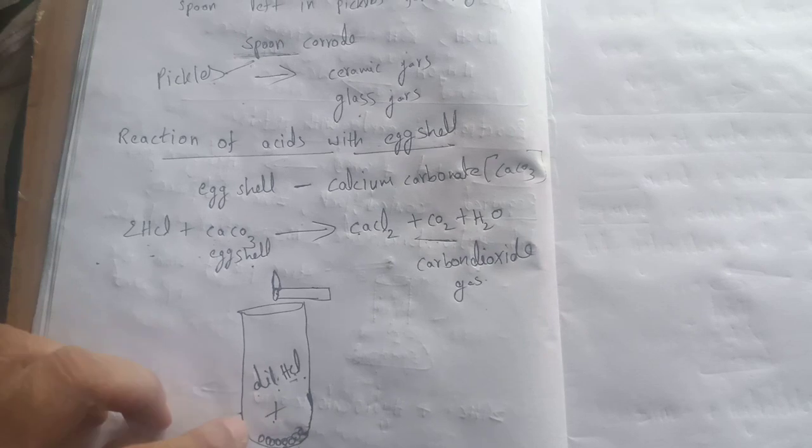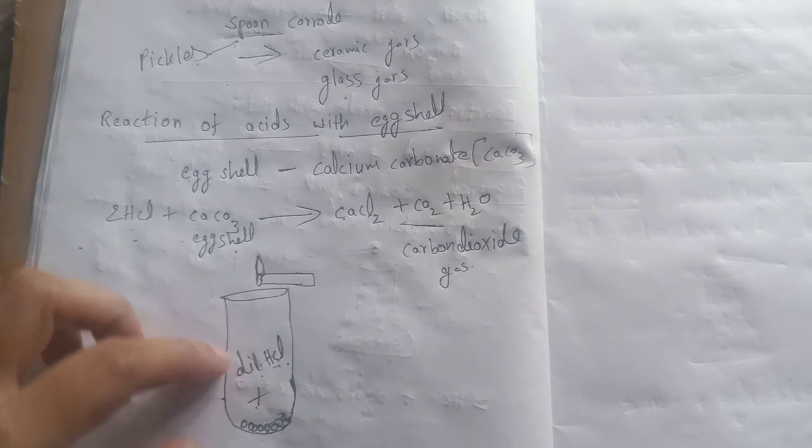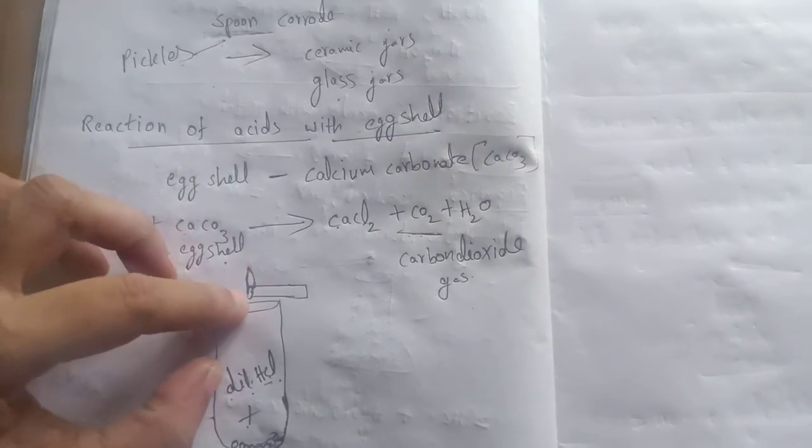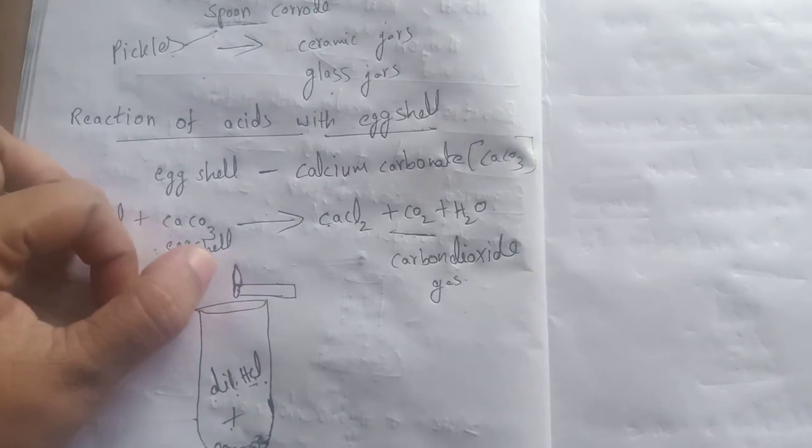To prove this, take a test tube, take some crushed eggshell, and add acid. To prove that carbon dioxide gas is evolved, put the lighting matchstick at the mouth of the test tube. It puts off. From that we can confirm that the released gas is carbon dioxide.